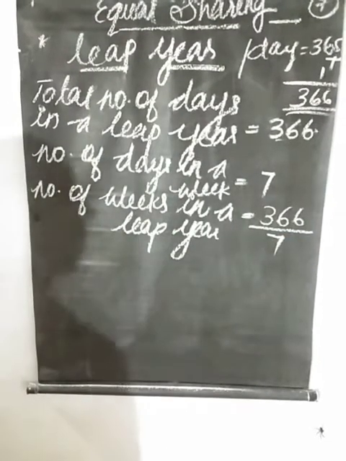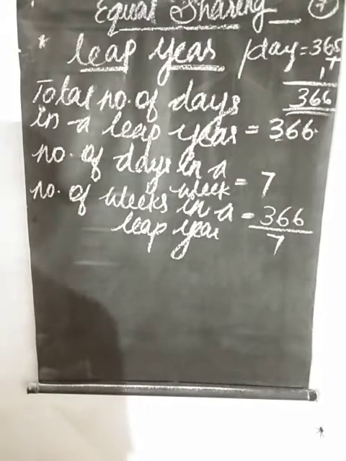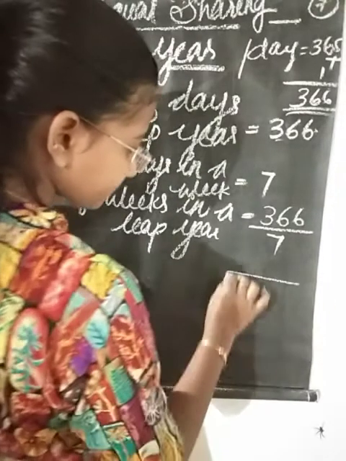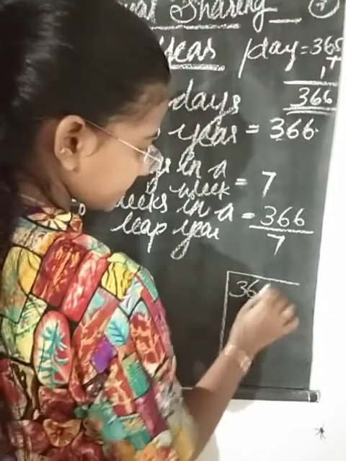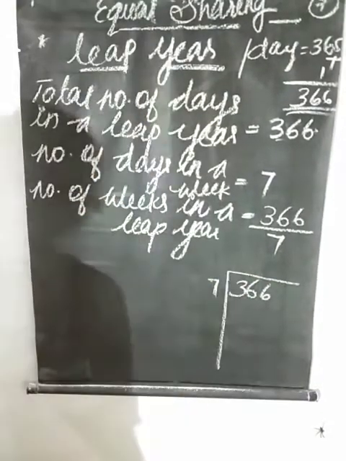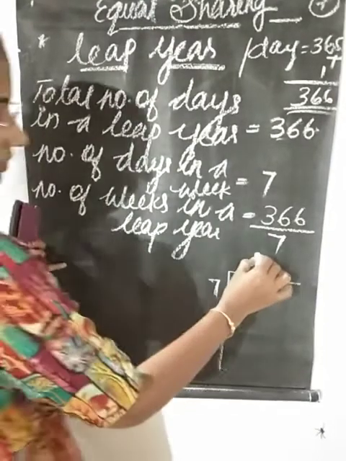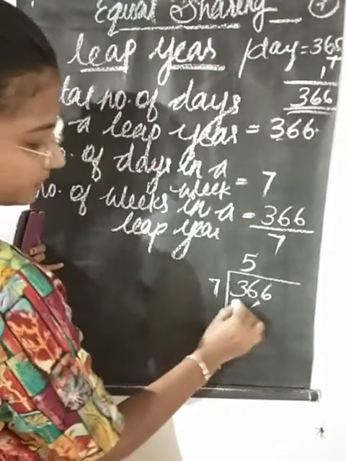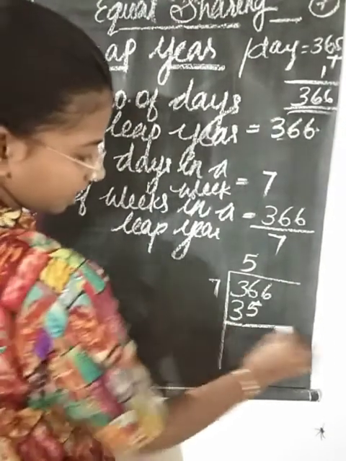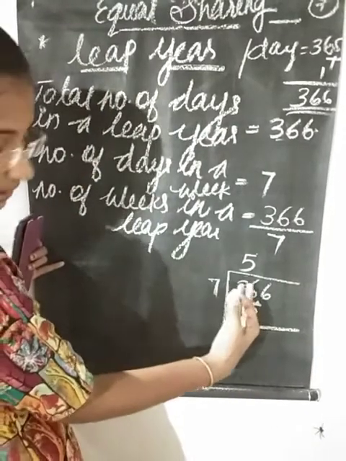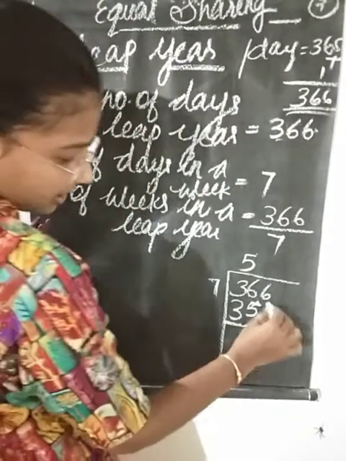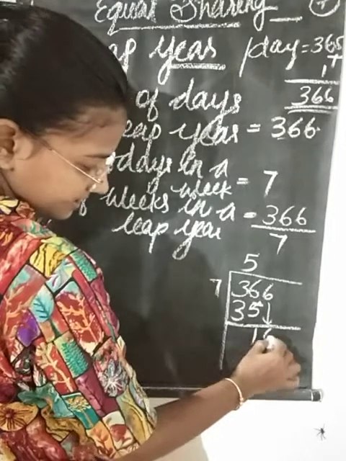So 366 divided by 7. How many 7s in 36? 5 7s make 35. If we subtract 35 from 36, we get 1. Write the next number, 6, to make 16.